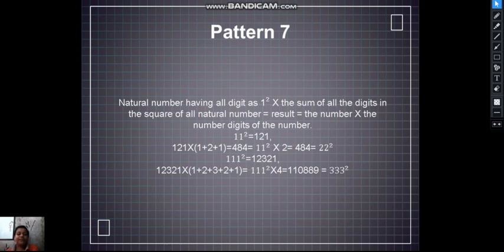You can check with 111 also. 12321 into 1 plus 2 plus 3 plus 2 plus 1, that is 9, is equal to 110889, which is 333 square. So you can see this pattern. This is a very interesting pattern, a very good pattern also.